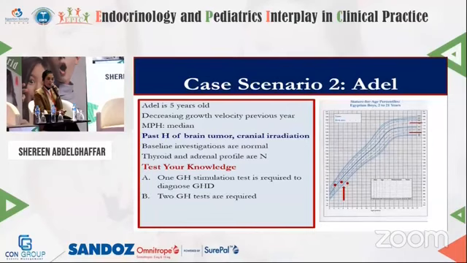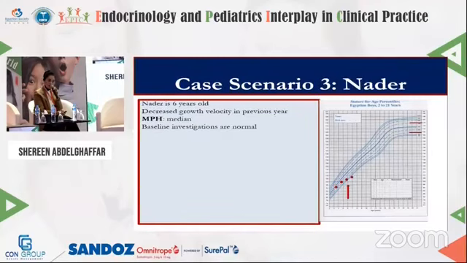So Adel is 5 years old. He has decreasing growth velocity in the previous year. His mid-parental height is on the median. He has past history of brain tumor and cranial irradiation. The baseline investigations are normal. Thyroid and adrenal profile are normal. So test your knowledge. Is 1 growth hormone stimulation test required to diagnose growth hormone deficiency, or are 2 growth hormone tests required, or is no growth hormone testing required and we just give growth hormone therapy? What do you think is the correct answer?